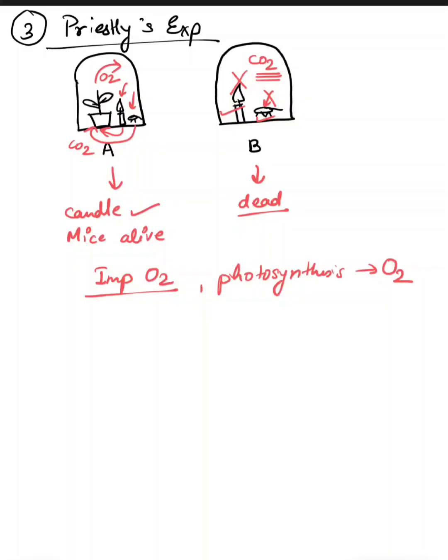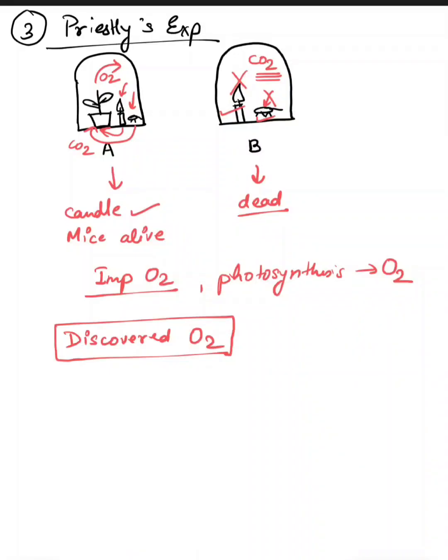Priestley was also the scientist responsible for the discovery of oxygen. So he discovered oxygen. He did not invent oxygen. Okay, there is a difference between invention and discovery. Invention means whatever we do not have, it was created, but oxygen is already present in the environment whether we know it or not.